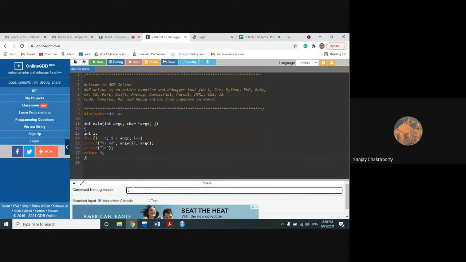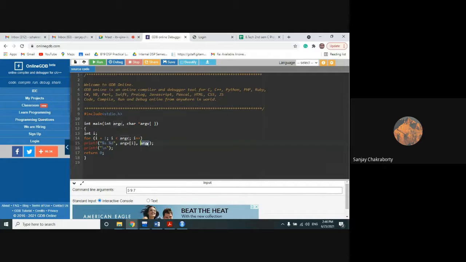Now give a space. Now I am giving another input, suppose 9. So this 9 will be assigned to argv of 2. Now give another space. Suppose I am giving another input, 7. Now this 7 will be assigned to argv of 3. Understand? So in total how many arguments are there? Total 3 arguments are there.